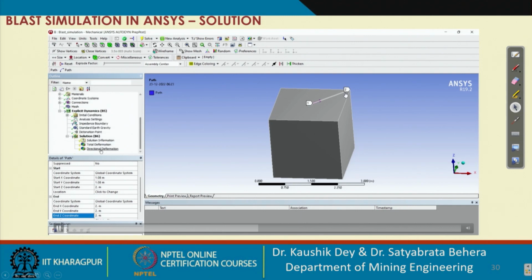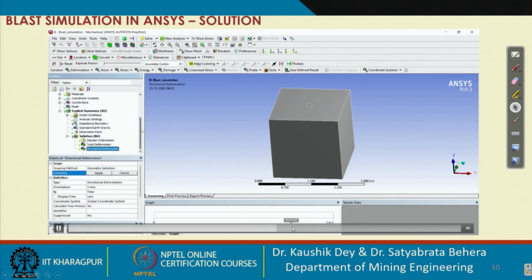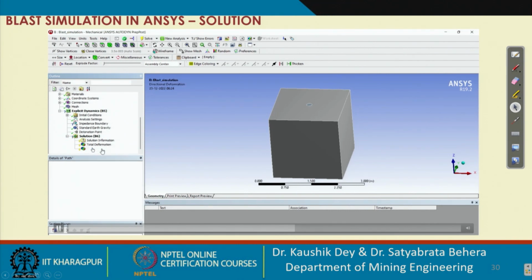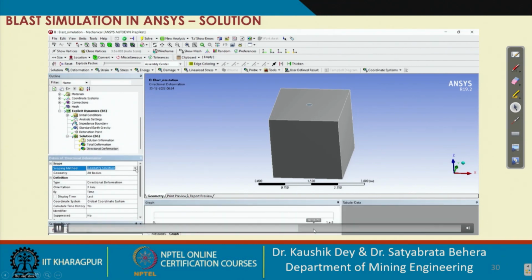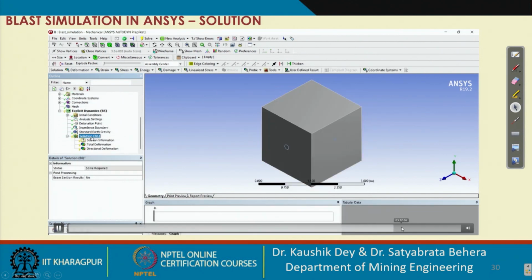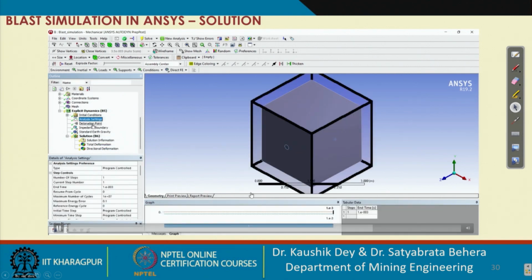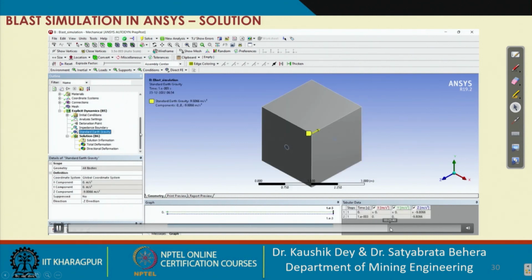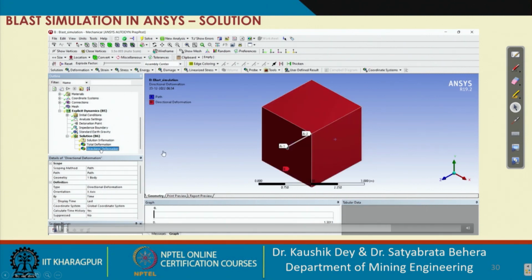Also I want to check my total deformation. Then on the deformation tab you can add that line, on which line you want to check the deformation. So all the metal properties have been added, that I am checking. Okay, now what you have to do in the solution tab is solve your solution. You have to start your solution.